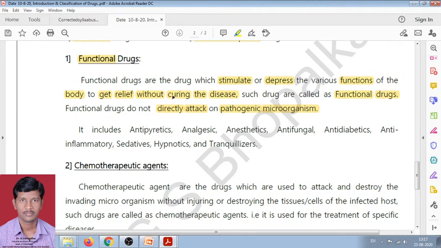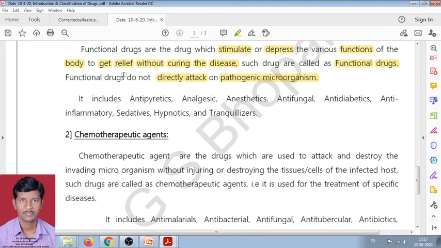When the drug stimulates or depresses the body functions, it does not directly attack the pathogenic microorganism. Because of this stimulation and depression in the body, the patient gets only relief. He feels better. Therefore, such a drug is called a functional drug.